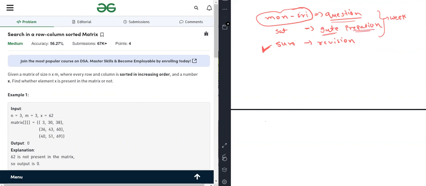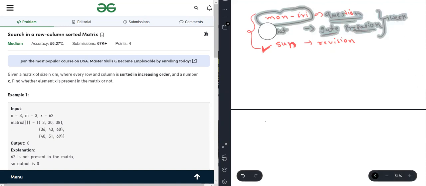But don't worry about it. From next week, I'll follow this schedule only. So yes, today is Sunday, so what we have to do here is revise the questions which we solved from Monday to Friday. Okay, so let's start.